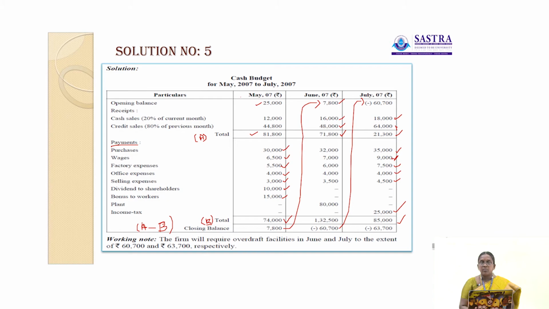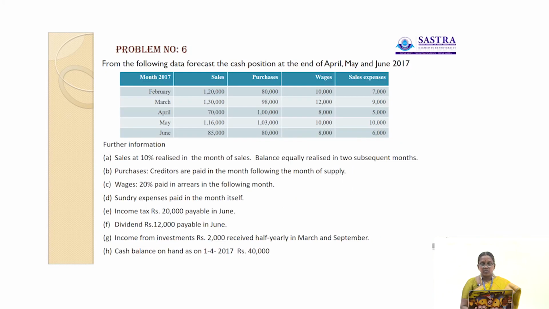The firm will require overdraft facilities in the month of June and July to the extent of 60,700 and 63,700 respectively. Okay, the firm will require overdraft facilities in the month of June and in the month of July to the extent of 60,700 and 63,700 respectively. Okay.